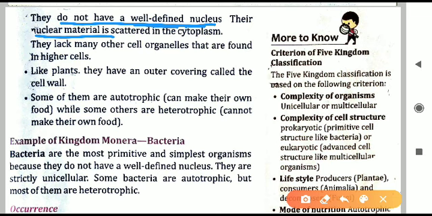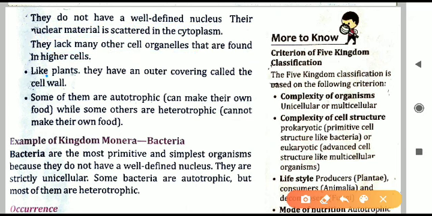Also, many cell organelles are not present. You studied the cell in detail in class 6: the structure of the cell, mitochondria, ribosomes, endoplasmic reticulum, and many other things which are called cell organelles. But in kingdom Monera, these organisms do not have special cell organelles. They lack many cell organelles.